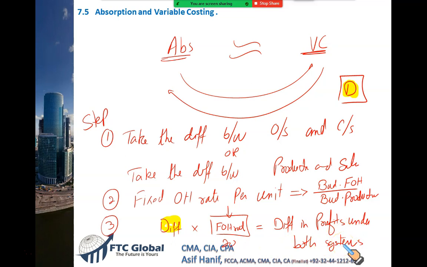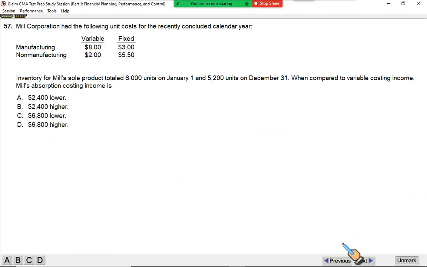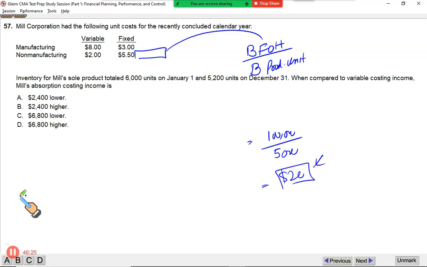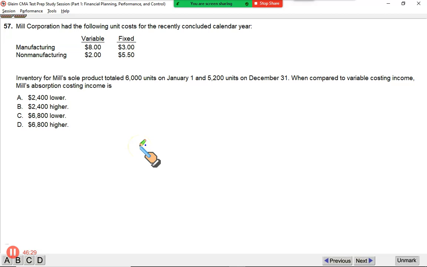Let us apply this concept in a question. Does it really work? Mill Corporation had the following unit costs for the recently concluded calendar year. Variable manufacturing cost, $8. Fixed manufacturing cost, $3. That's what we are interested in, on a per unit basis. Non-manufacturing variable cost is $2, and non-manufacturing fixed cost is 5.5. We are only interested in the fixed manufacturing overhead, not the non-manufacturing part, just this 3.